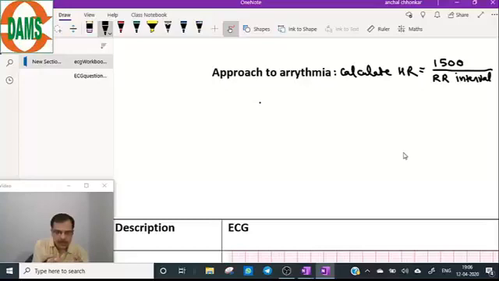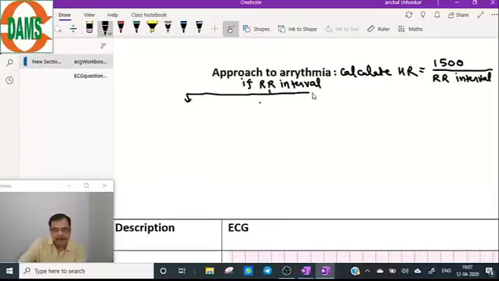Now, in exams time is very less, so the fast method to identify whether it is a slow heart rate or a fast heart rate is to see the interval between two RR complexes. In the approach to arrhythmias, look at the RR interval in millimeters. Very important, remember, in millimeters.